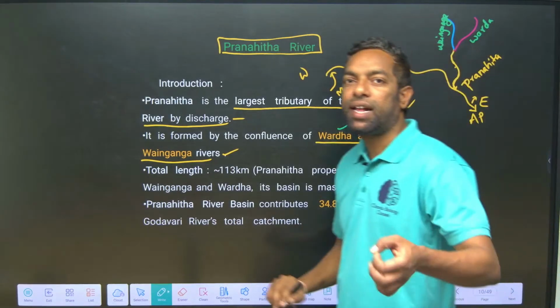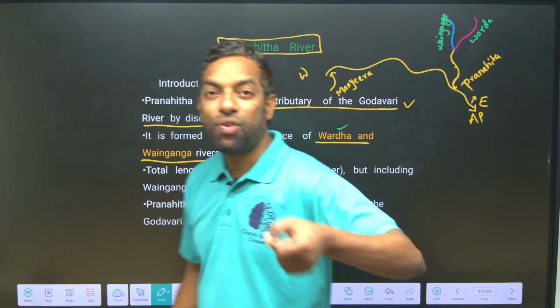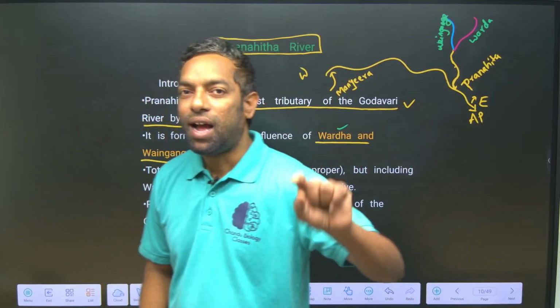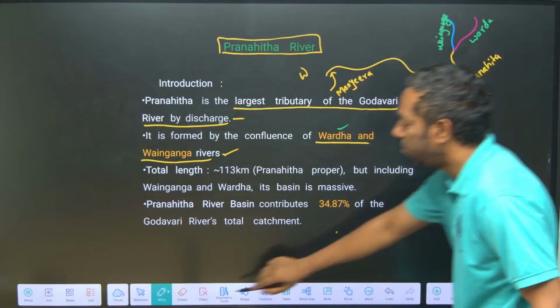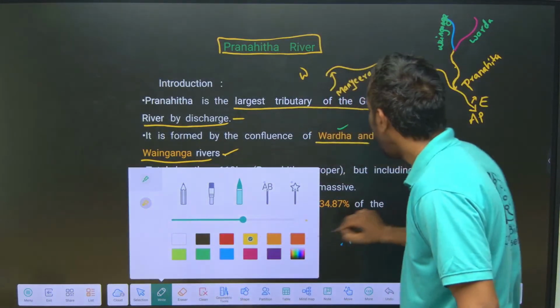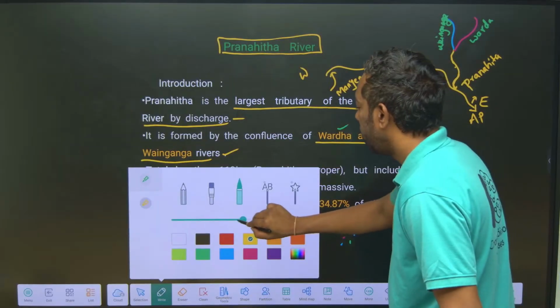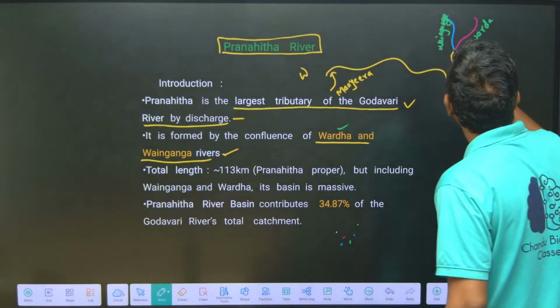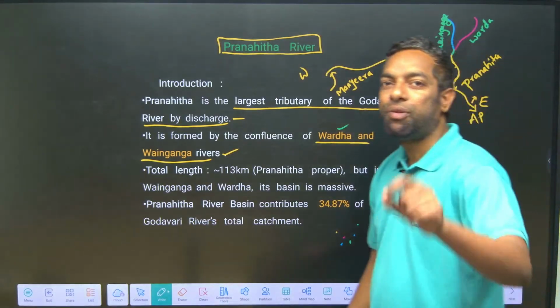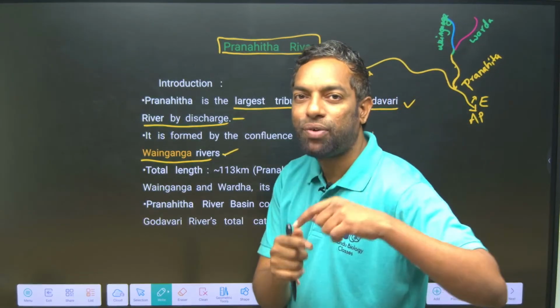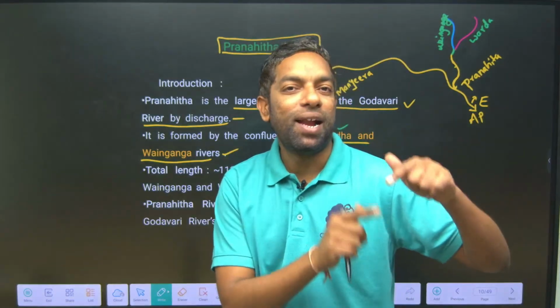Wardha and Wainganga originate in different states, and when they come to Telangana, at Komaram Bheem Asifabad, they form Pranahita. Two rivers combine together to form the Pranahita river.